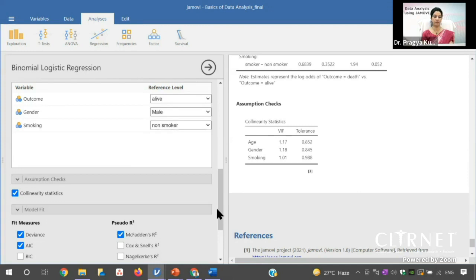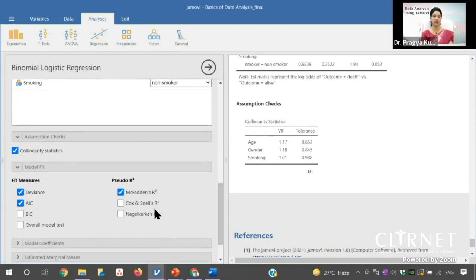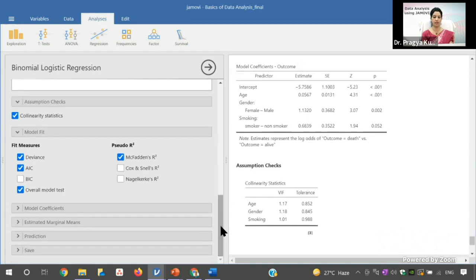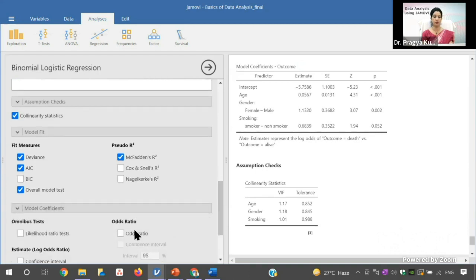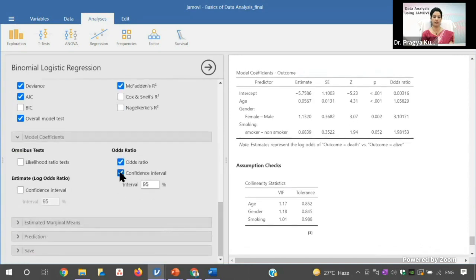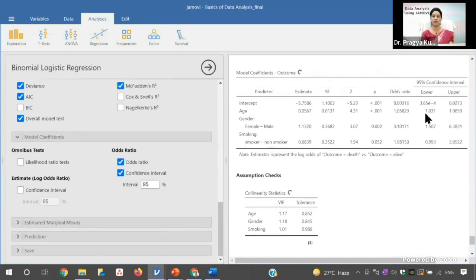This is the model fit. So this McFadden R square, you can click this Nagelkerke R square also, because this tells you the R square value in the population. And then you can check this overall model fit also. The value of the test statistic gives you the overall model fit. And here you can click on the odds ratio and its 95% confidence interval, which will be added in this table itself.